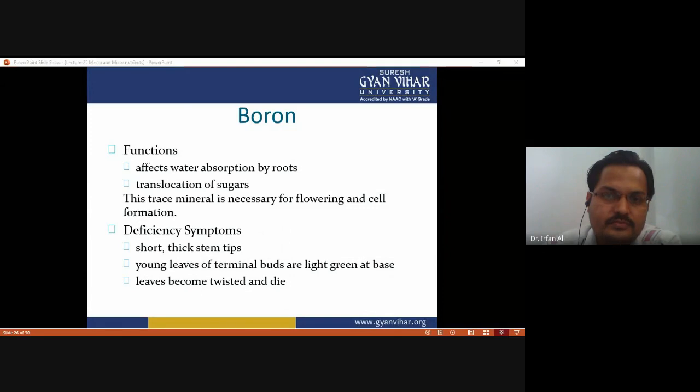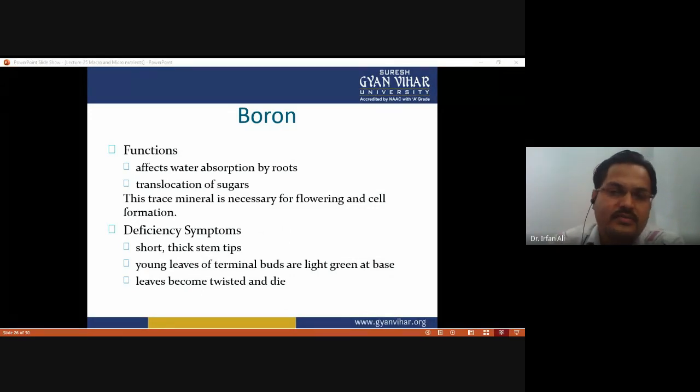Now boron. First of all, what are the functions of boron? Boron affects water absorption by roots, and it is also required for translocation of sugar. During photosynthesis, the sugar or carbohydrate is formed in the mesophyll cells, and it is required to be translocated to all cells of the plant. So boron helps translocate sugar produced during photosynthesis, and this trace mineral is necessary for flowering as well as cell formation.